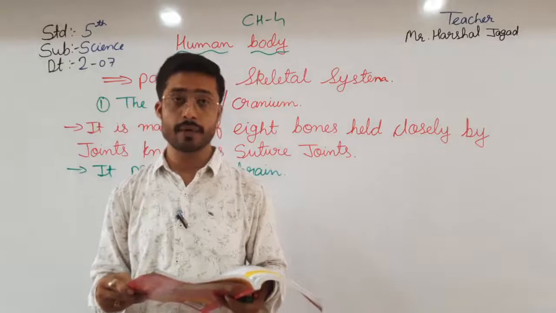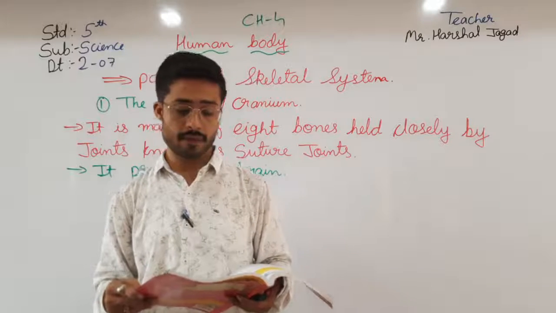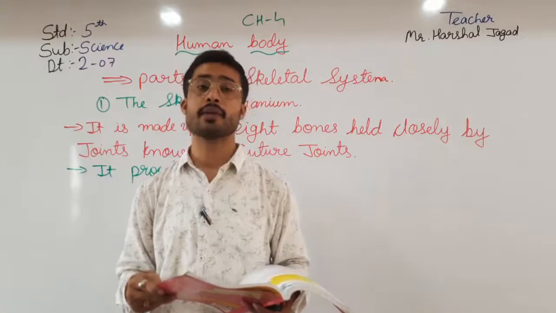In a newborn baby, the top of the head may be soft, but the bones soon join together.